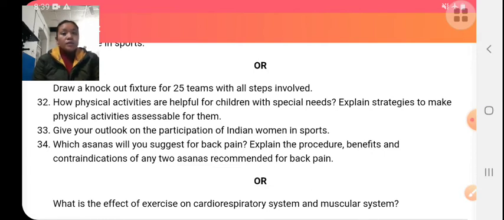Lactate threshold means the ability to tolerate lactic acid. Increase in aerobic and anaerobic endurance, giving proper shape and structure to the body. Fast recovery from injury, etc.